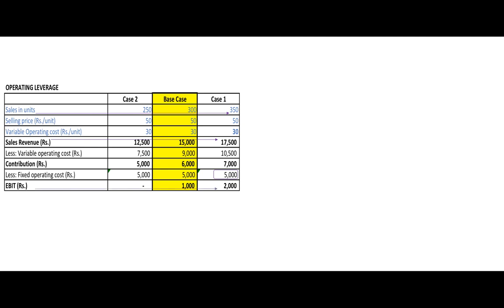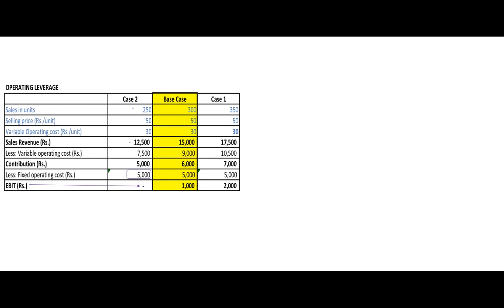We'll see the comparison. First, let's complete seeing case 2, where sales is not good. It's lower than the base case at 250 units. Selling price remaining same at rupees 50. Sales revenue is 12,500. Variable cost at rupees 30 each is rupees 7,500. Contribution rupees 5,000, and fixed operating costs for this kind of a setup will remain the same in all three cases, mind you, at rupees 5,000. But contribution minus fixed cost, you can see that EBIT is nil, 0.